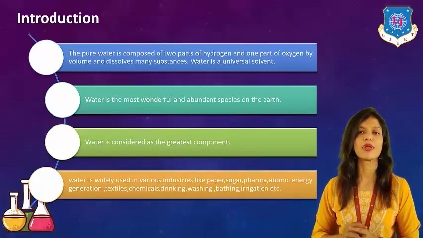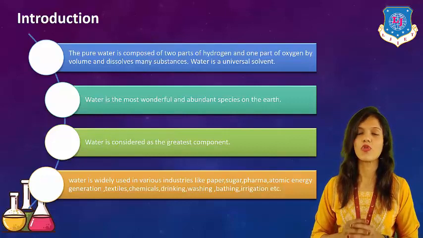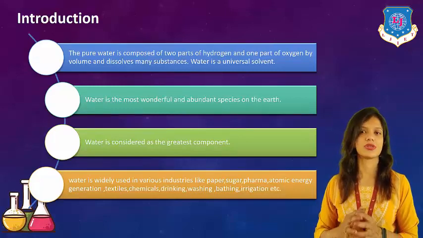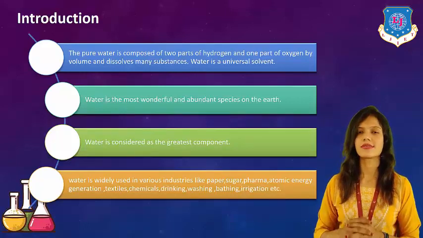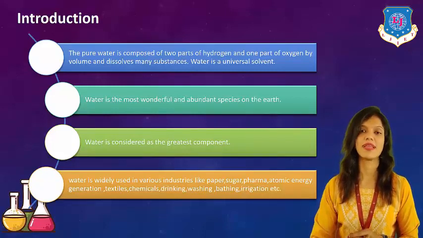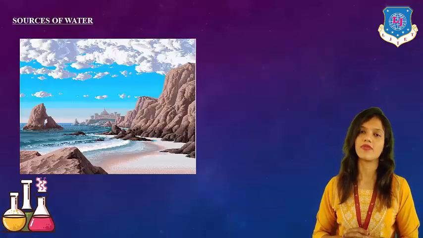Here, in this particular chapter, we will take a look at which are the sources of water, which are the impurities of water, and which problems can be created when water gets polluted or when the properties of water get changed. All these things we will learn in this particular chapter. So let's begin with our chapter number 2, that is sources of water. The first topic that we will have here is sources of water.